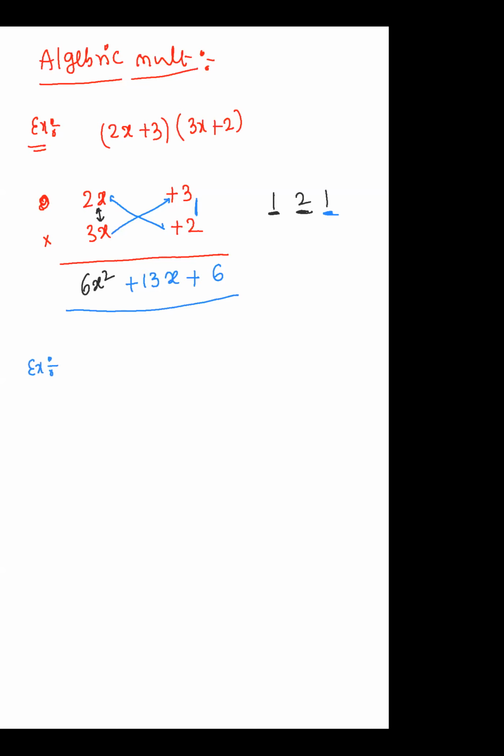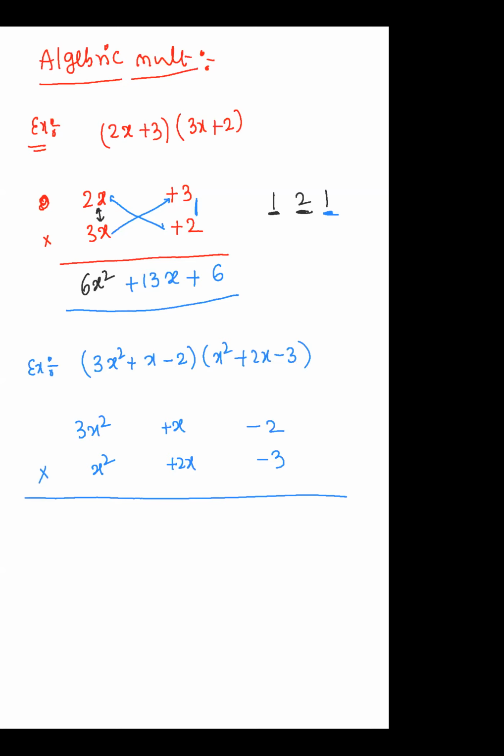If you take the same thing for 3 digits also, x square plus 2x minus 3. So that is 3x square plus x minus 2 and x square plus 2x minus 3. So it is a 3 digit by 3 digit combination. The palindromic number is 1 2 3 2 1. The first thing we take is the single digit combination, that is this only. That's vertical multiplication. So that is 3. How many x's are there? Totally x's are 4 here, so I am writing x power 4.